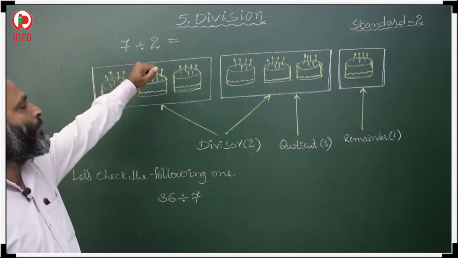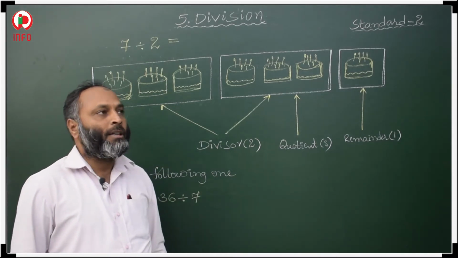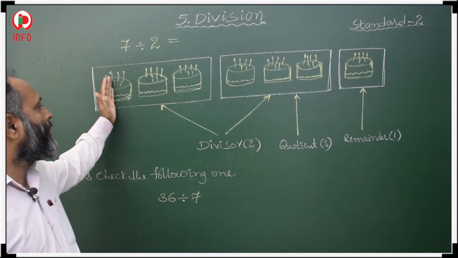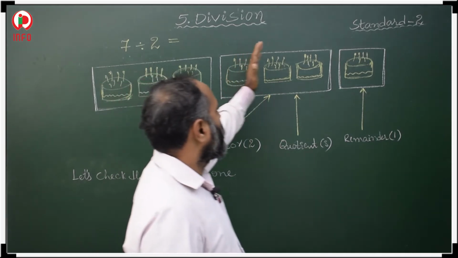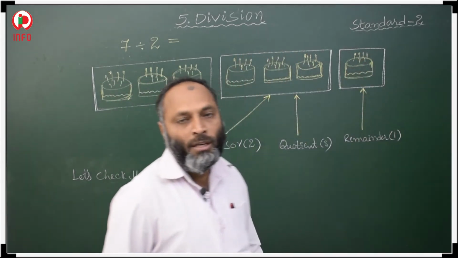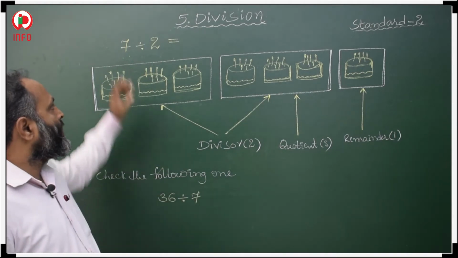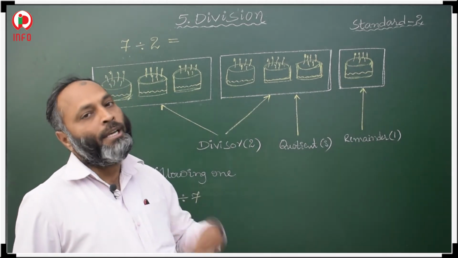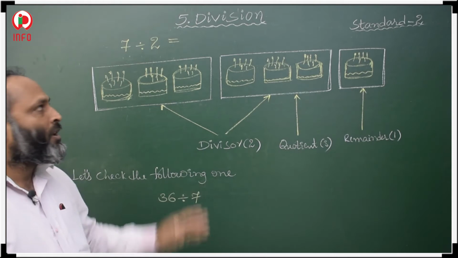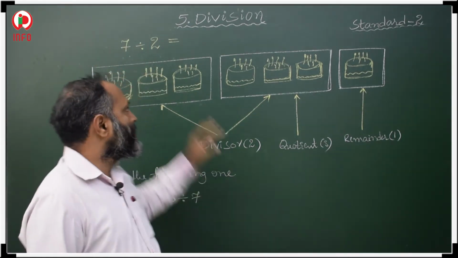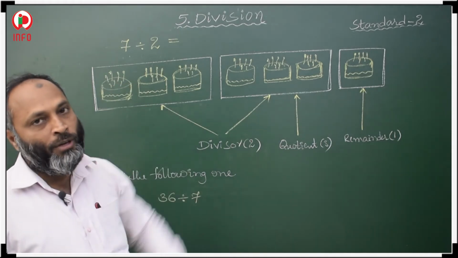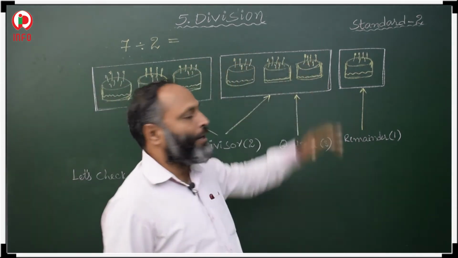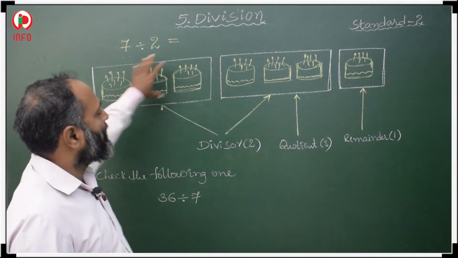Now next, see here: 7 divided by 2. What does it mean? Here 7 cakes were there: 1, 2, 3, 4, 5, 6, 7. Total 7 cakes. If we divide them by 2, we are dividing these 7 cakes into 2 equal groups. See here, 1, 2, 3 in the first group, 1, 2, 3 in the second group. So 3 cakes are there in each group.